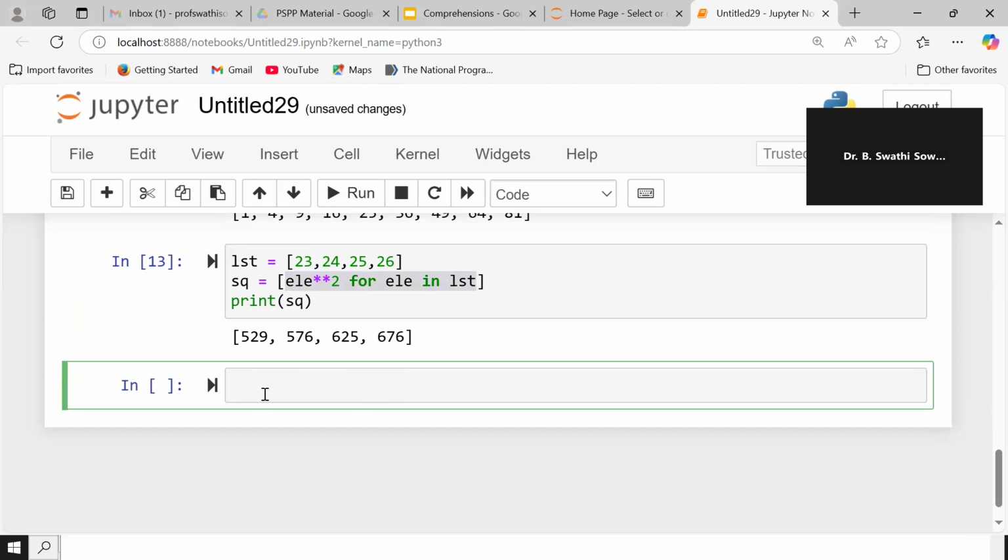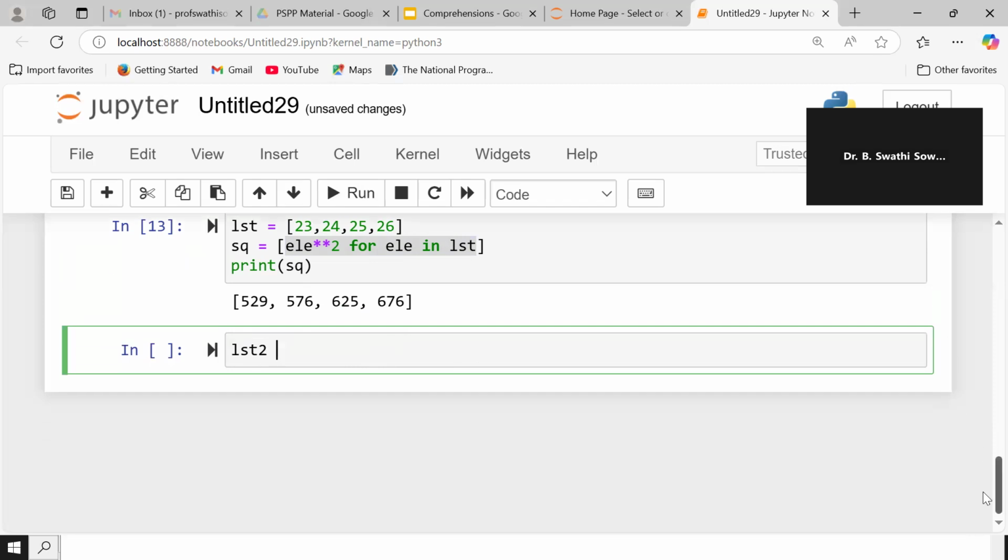Now let us consider a list. LST2. My list now has changed the name. Or else I can take L1. So L1 is my list. There will be a confusion in the name, so I'm taking values.